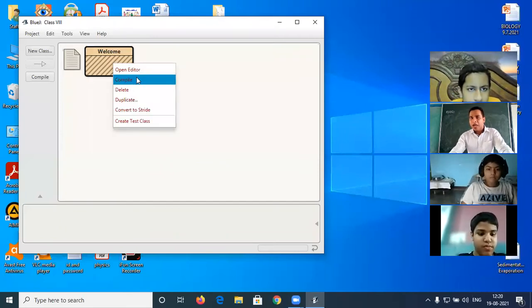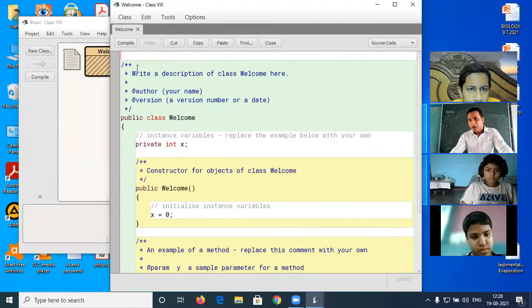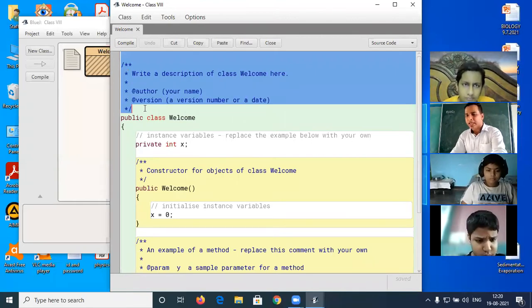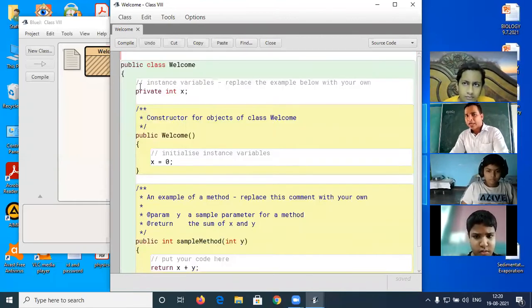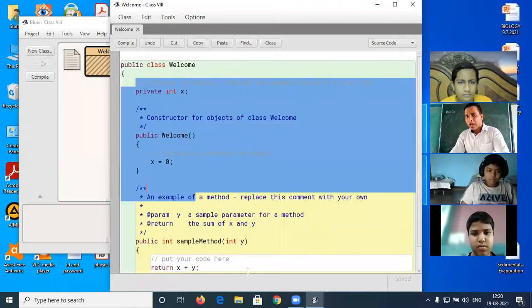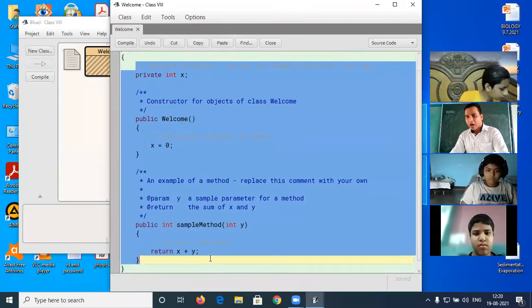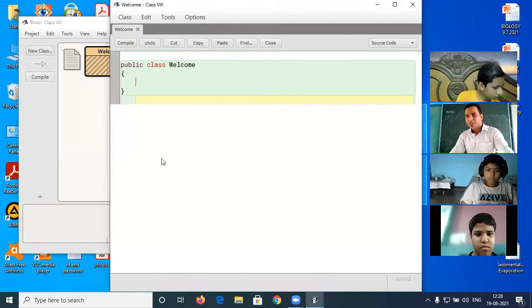Just right click on that and click on open editor. Something is written there. Just delete the selected content that I am selecting, and after that public class will come. We have to keep this, and the remaining things we have to delete. Only these three things we have to leave: public class Welcome, opening curly brace and closing curly brace. Is that clear? Any kind of doubt? That is clear? Okay, now I am going to write the program.